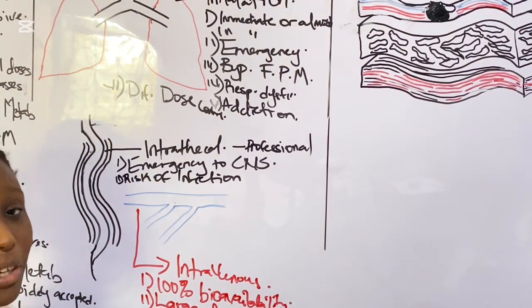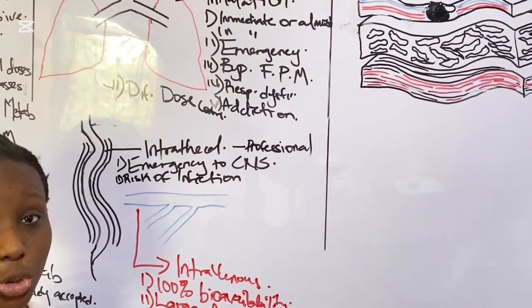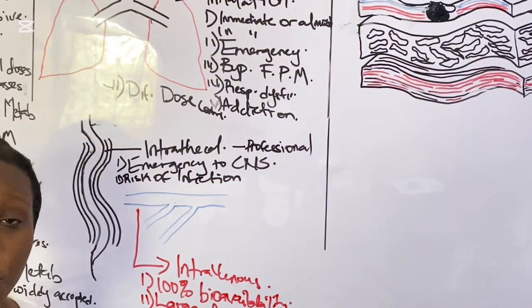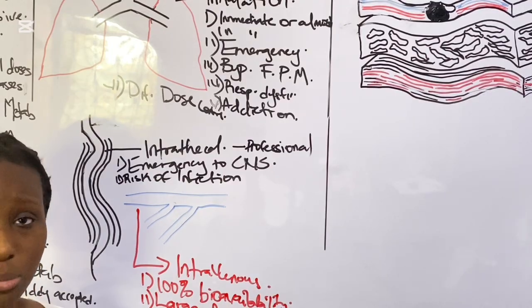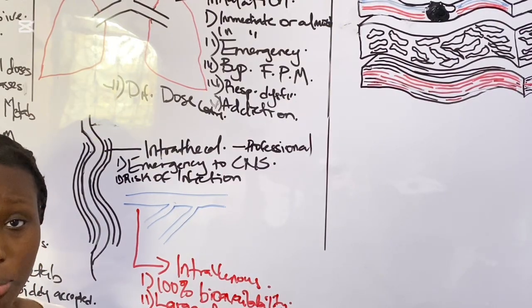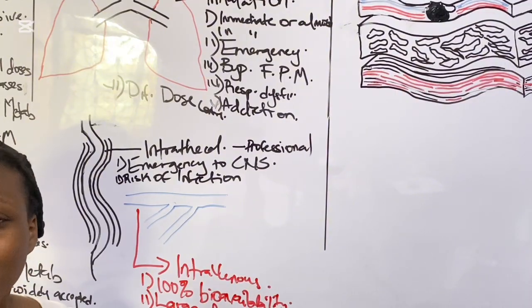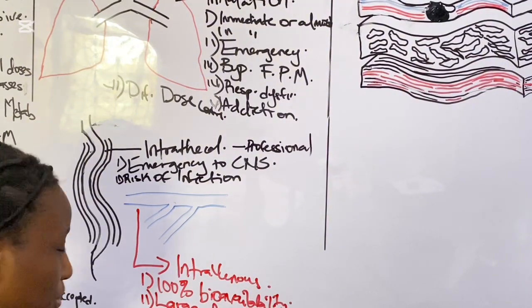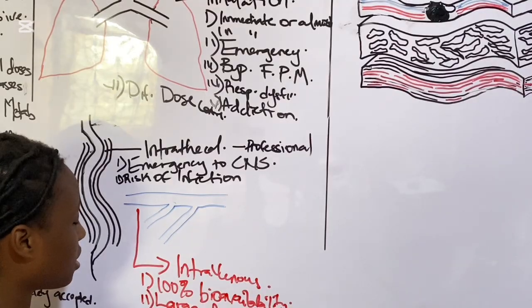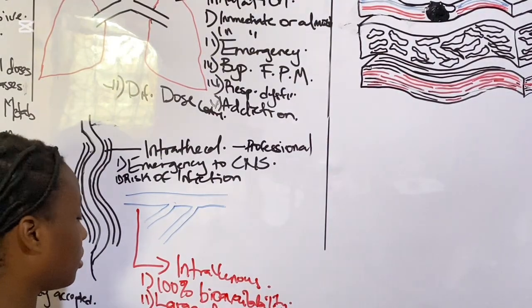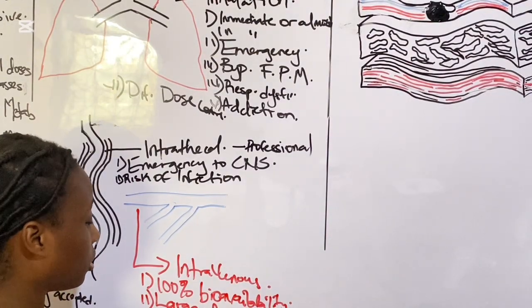The intravenous route is used in emergency situations where the patient may not be able to swallow, where the patient may be unconscious, comatose, in pain, or uncooperative. Intravenous route is for you. So it is used in emergency situations and all those other situations that I mentioned.